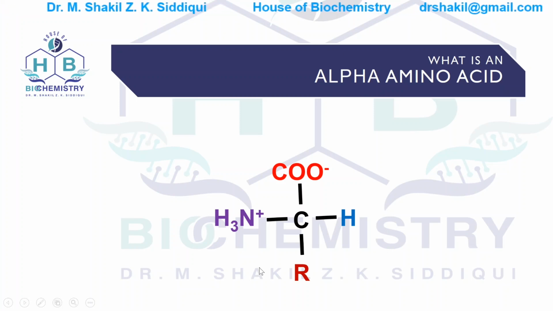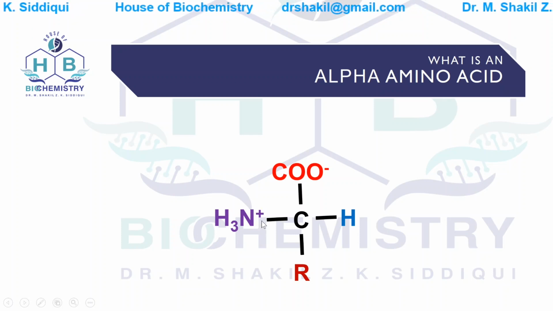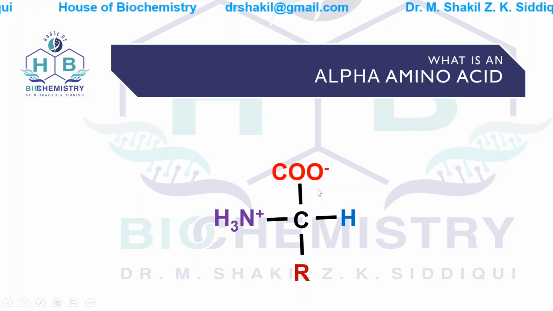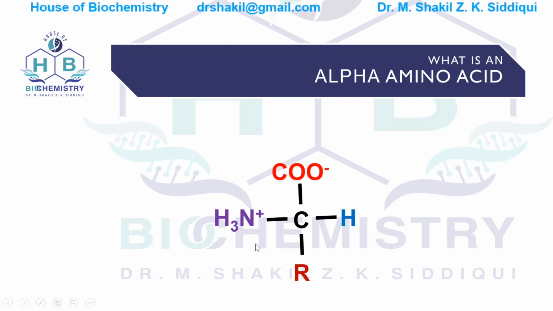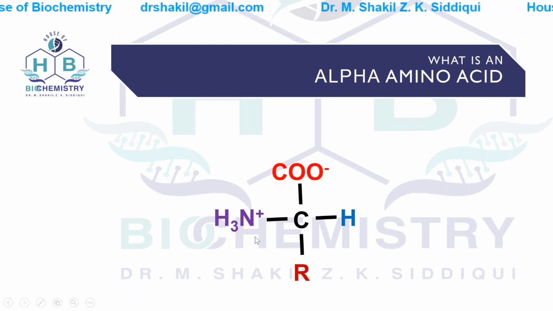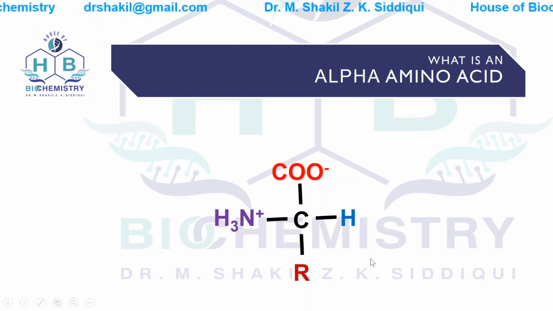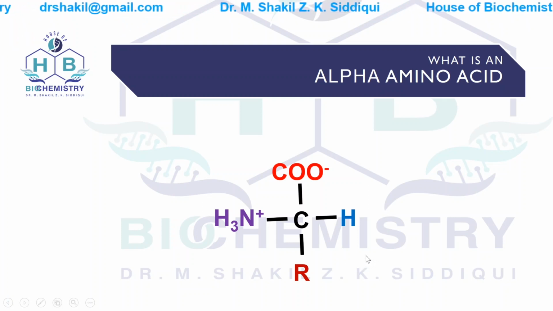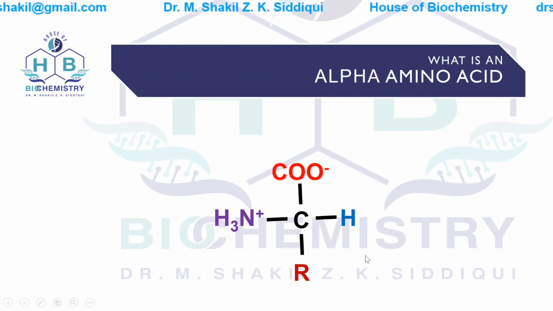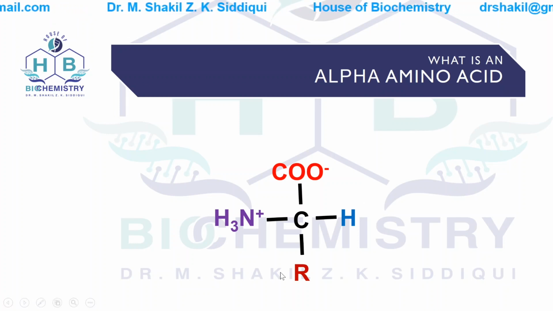and it carries no charge, then it is known as in Zwitter ion form. Now we can see in this example that the amino acid carries both positive and negative charges. Now these charges balance each other. When these charges balance each other, the amino acid will not carry any charge. It will be a neutral amino acid. This neutral condition of the amino acid at the neutral pH, that is pH of 7, in this form, this amino acid will be known as Zwitter ion.